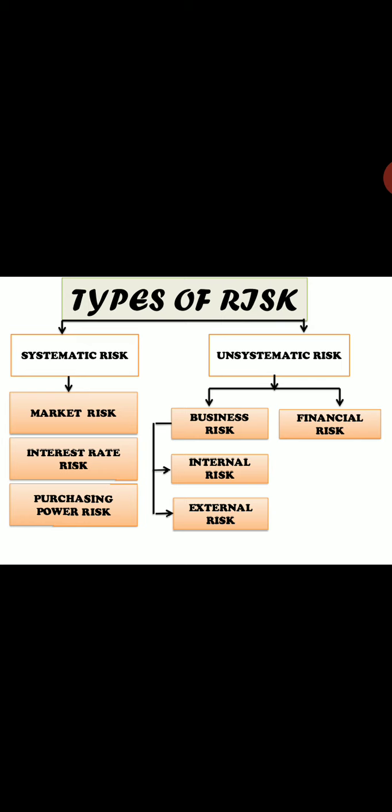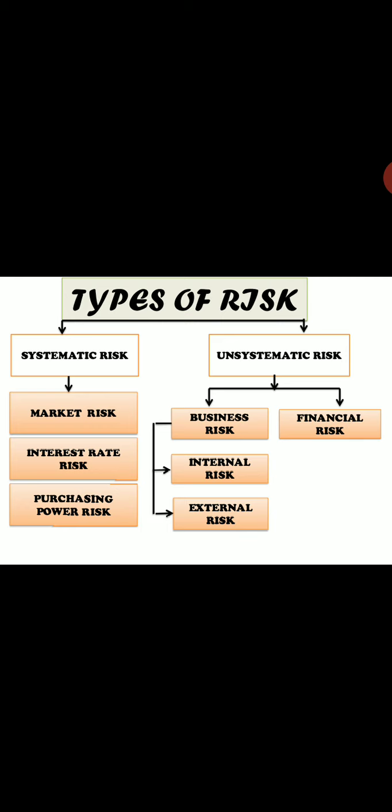So far we have covered what risk is all about, what the definition is, and what the features associated with the concept called risk are. Now we will get into the main part, that is types of risk. Here you have two types of risk mainly: the first one is systematic risk, and the other one is unsystematic risk. Now what does systematic risk communicate?